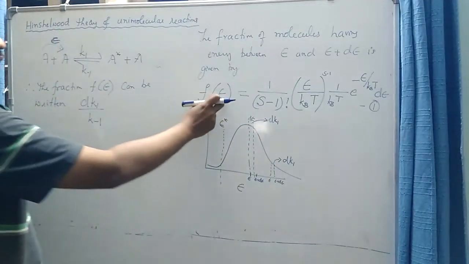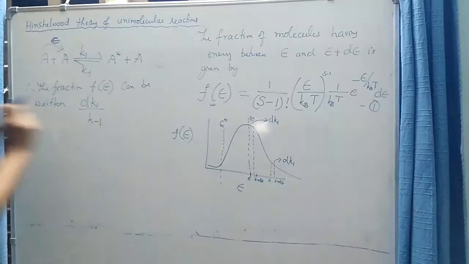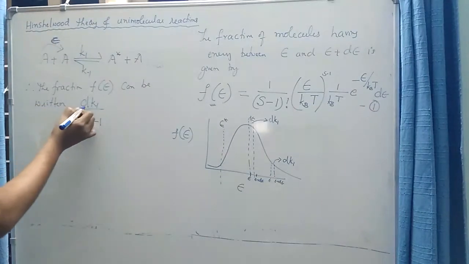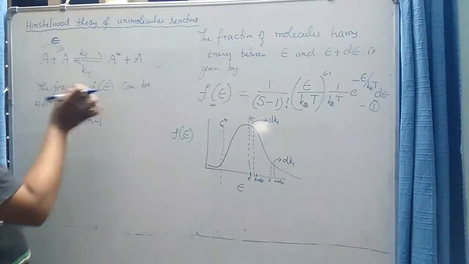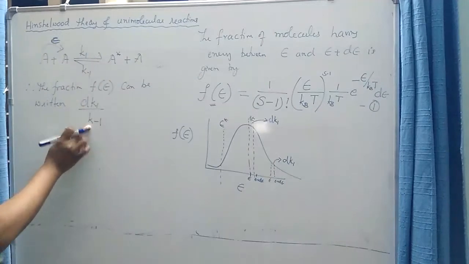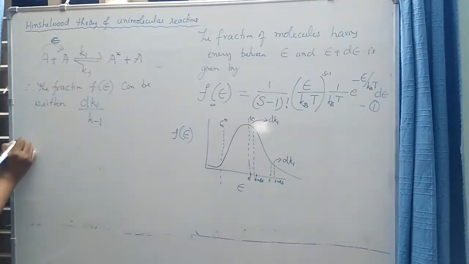So this f of epsilon is nothing but dk1 by k minus 1, where dk1 is a small value of k1 and k minus 1 is of course the rate constant of the opposite process.